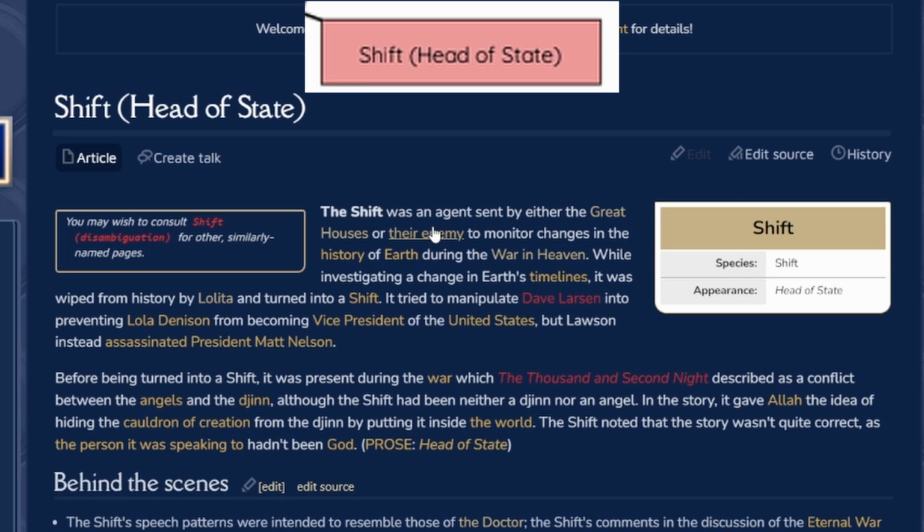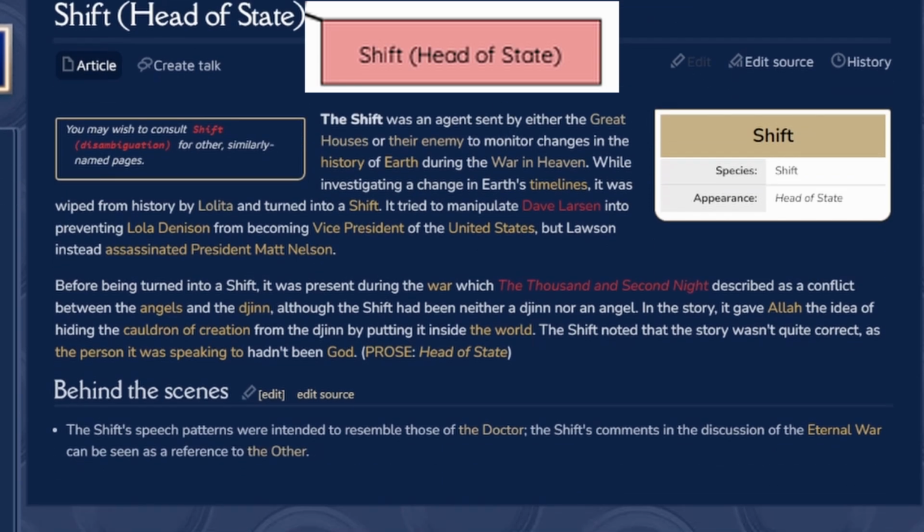Okay, so the Shift was an agent sent by either the Great Houses or their enemy to monitor changes in the history of Earth during the War in Heaven. While investigating a change in the Earth's timelines, it was wiped from history by Lolita and turned into a Shift. Lolita is the main enemy of the Faction Paradox series. But the main part about the Doctor's connection is from behind the scenes, where the Shift's speech patterns were intended to resemble those of the Doctor. So I guess that's where you get the point that the Shift could be the Doctor.